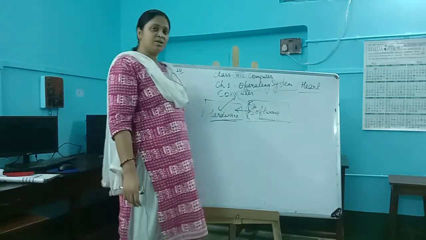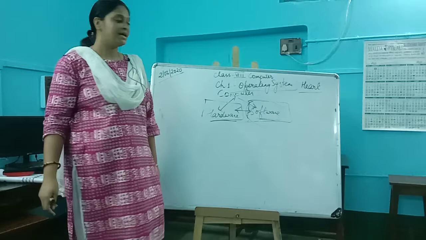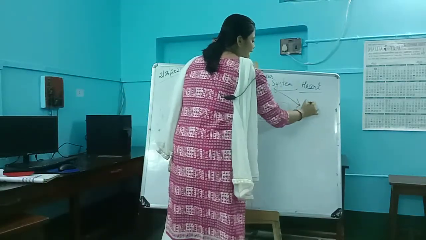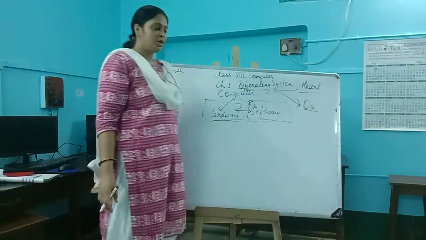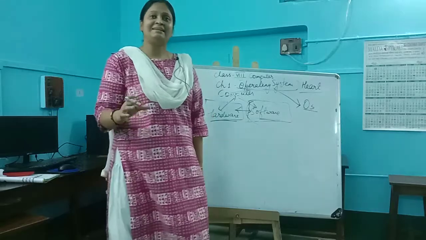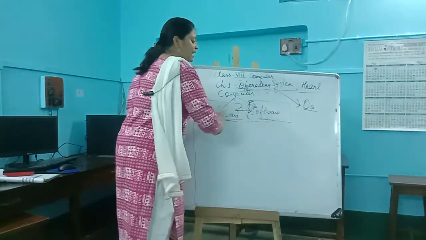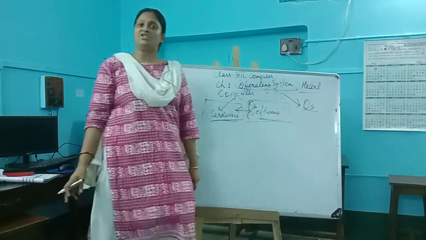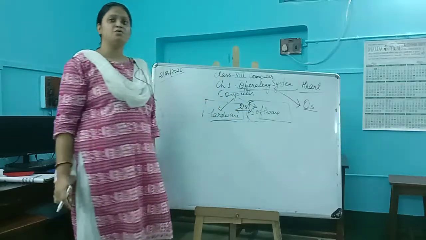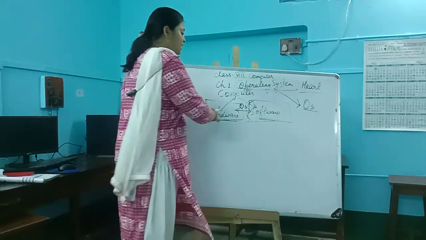So the interaction between these two components of a computer, or the platform which is provided with the help of this operating system, which we also call OS. Again I repeat, OS or operating system is acting as a platform or a bridge between hardware and software so that they both can interact with each other. Because if OS is not present in between hardware and software, then it will be just a device only. They will not be able to interact.